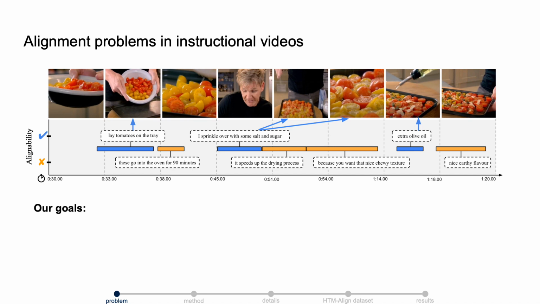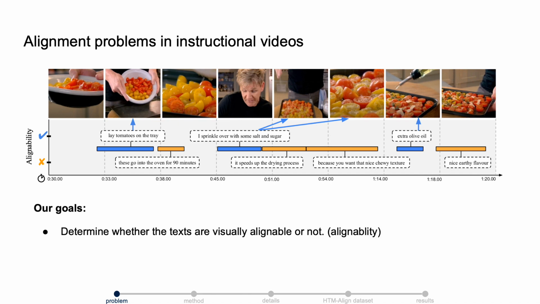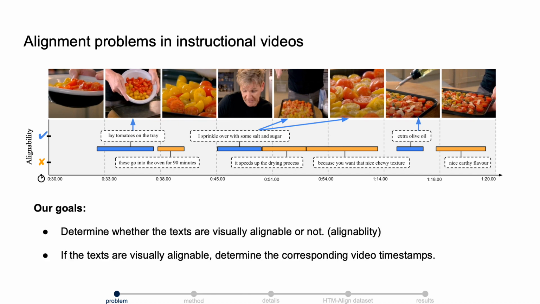Our goal in this paper is to create a model that can do two tasks. First, determine whether the texts are visually alignable or not. Second, if the texts are visually alignable, determine the corresponding video timestamps.